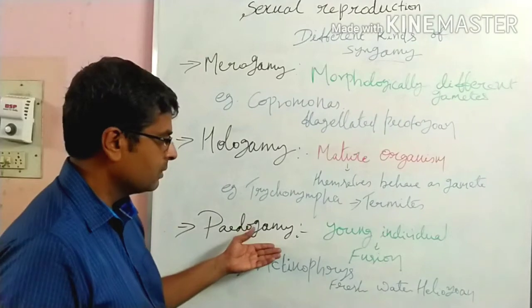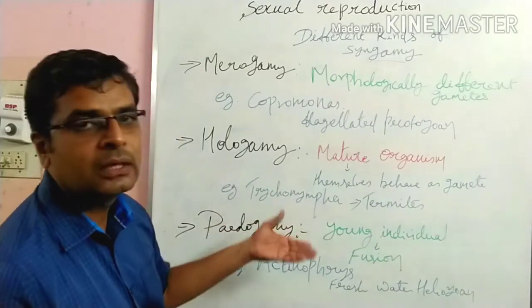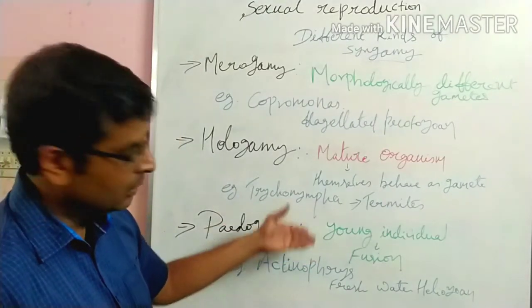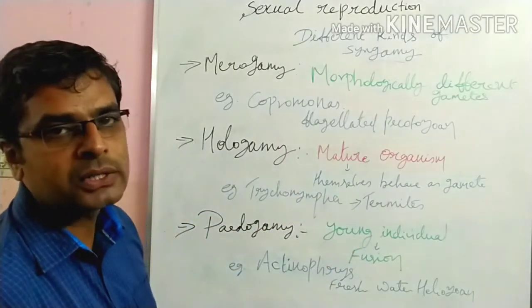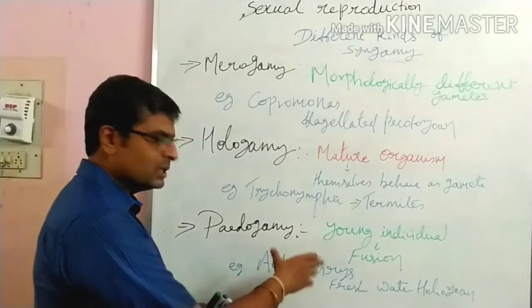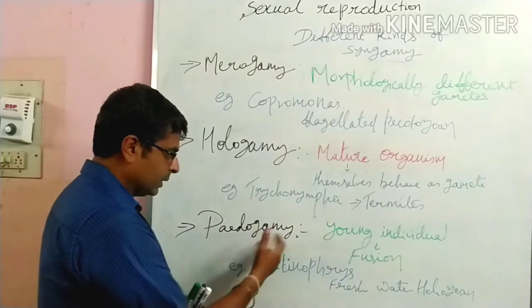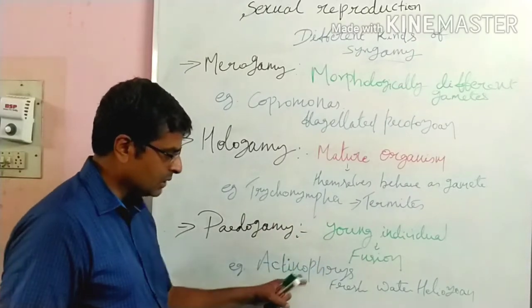Paedogamy means that after the parents produce the individual, that individual immediately undergoes sexual reproduction. That is called Paedogamy. For example, Actinophrys.